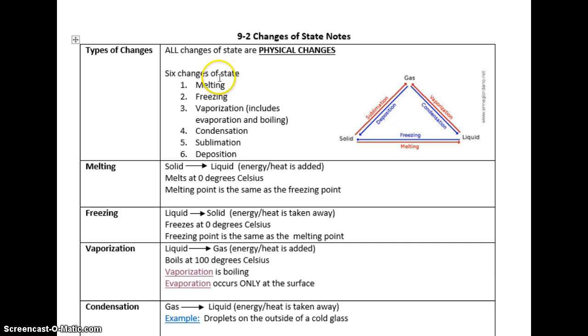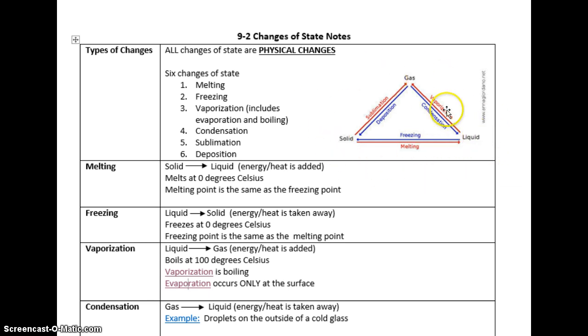1 is melting, 2 is freezing, 3 is vaporization, and this will include evaporation and boiling, which we'll talk about in a little bit. 4, condensation, 5, sublimation, which is new, and 6, deposition, which is new to you guys. This pyramid a lot of times will help students remember them.